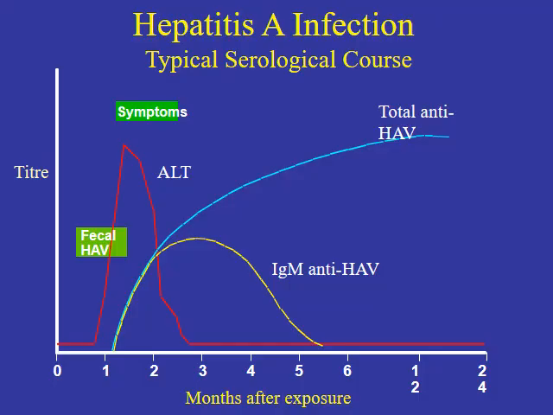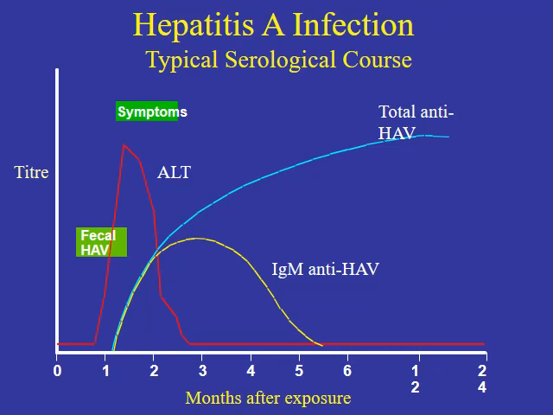This is a typical serological course of hepatitis A infection in this slide. In the y-axis we have the titer of different markers, and in the x-axis months after exposure. With the appearance of the symptoms after 1 month of the exposure, the symptoms of viral hepatitis will begin.